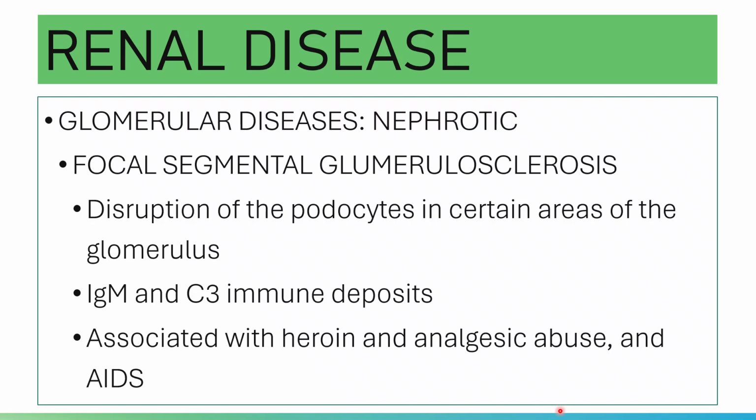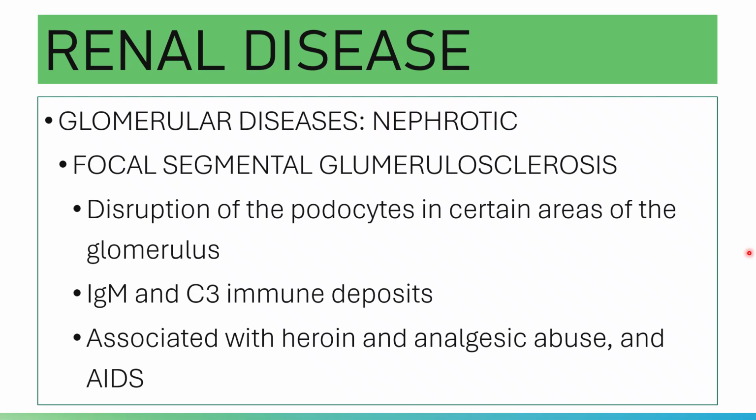Anyway, focal segmental glomerulosclerosis is one of the most common causes of primary glomerular disease in adults. And again, it occurs as a primary glomerular disease or can be secondary to another disease or drug.